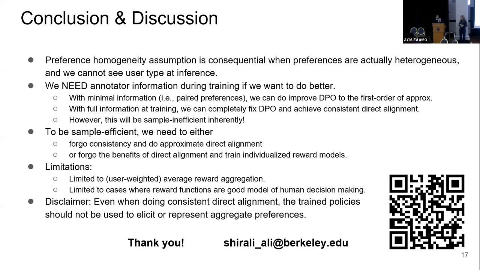I think a real practical solution might be to do something unsupervised and then try to align to them individually and finally aggregate those results. That's a very plausible solution if you don't want to do direct alignment. But all of these negative results are about doing one optimization, where I want to go directly from my preference data to the policy without any intermediary step.